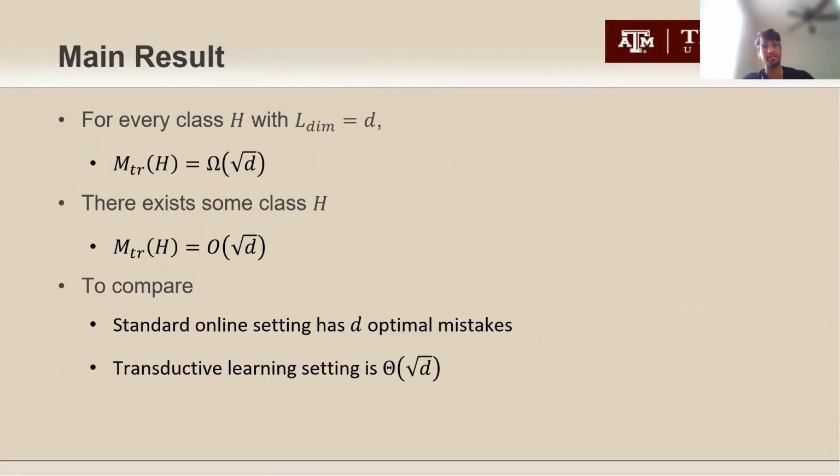The main result that this paper tries to show is that the mistakes made in the transductive setting for a given class H with Littlestone dimension D grow tightly bounded with some function of the form square root of D. This is a big jump, which tells us that in the transductive setting, knowing the future sequence allows for a lot fewer mistakes than in the standard online setting.